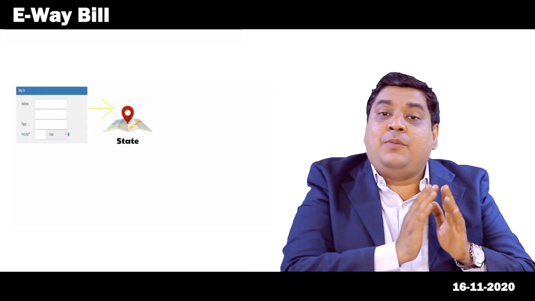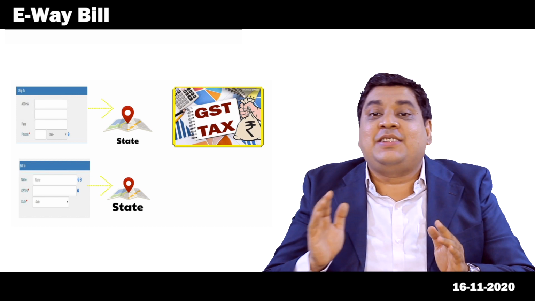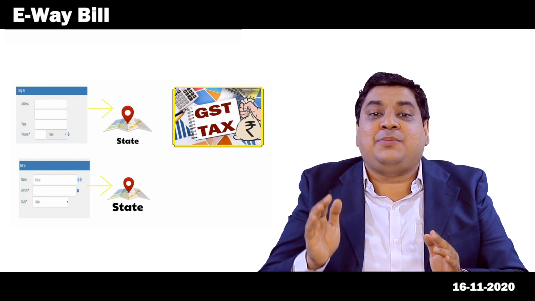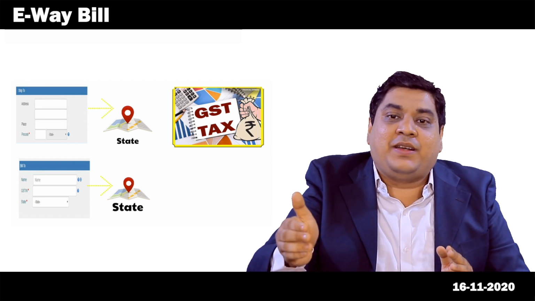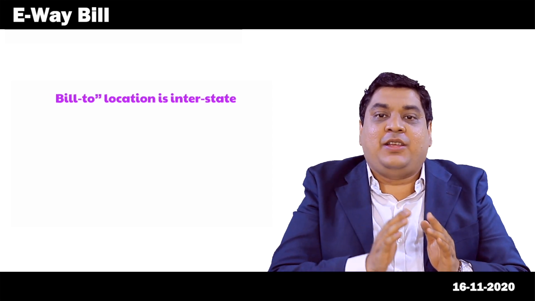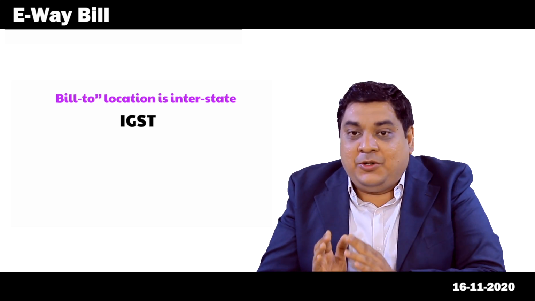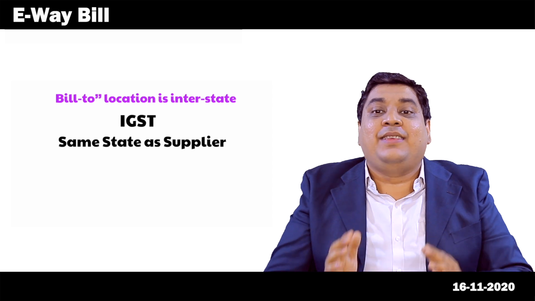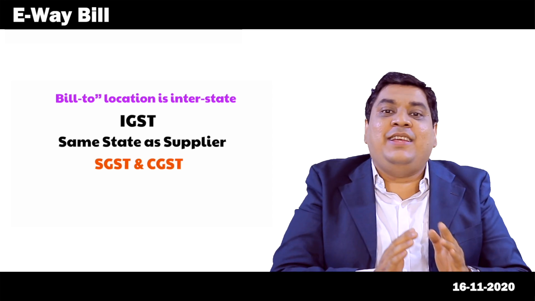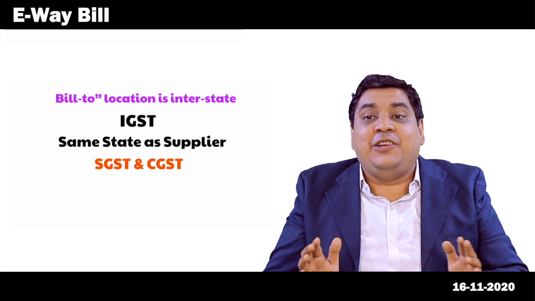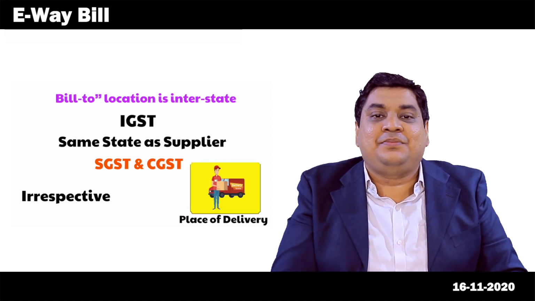If the ship to state is different from the bill to state, then the GST tax components are entered as per the details of bill to person. If the bill to location is interstate for the supplier, IGST is entered, and if the bill to person is located in the same state as the supplier, then SGST and CGST are entered irrespective of place of delivery.